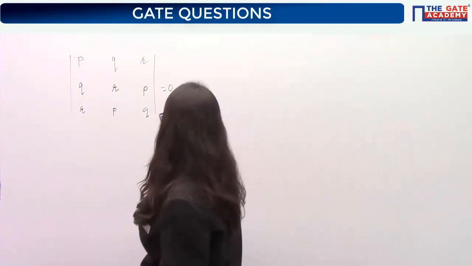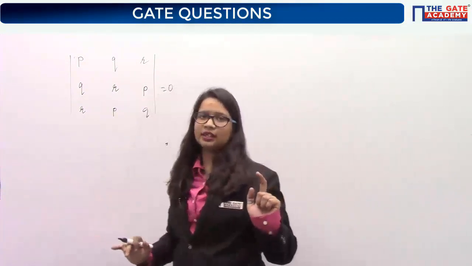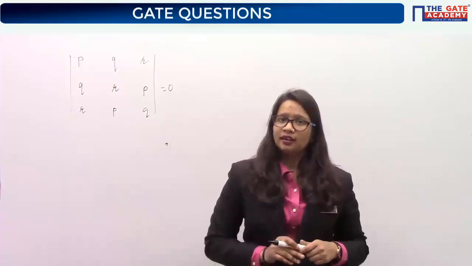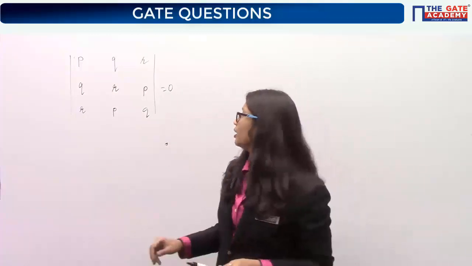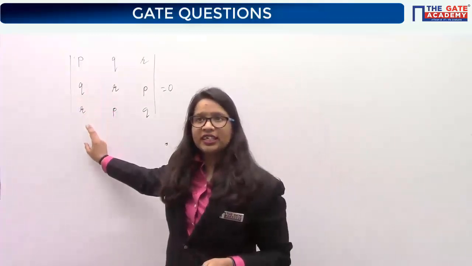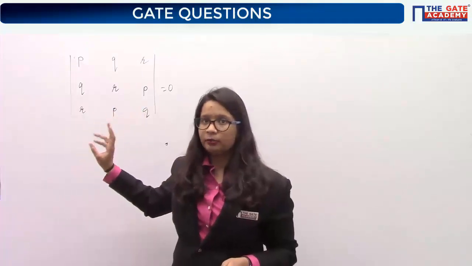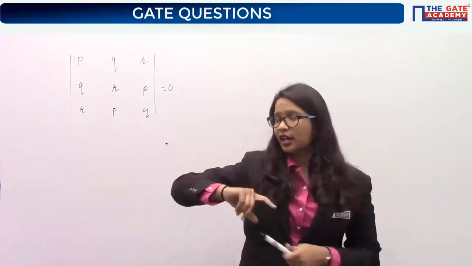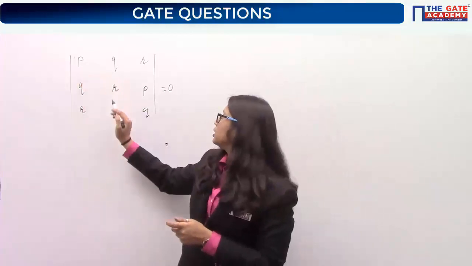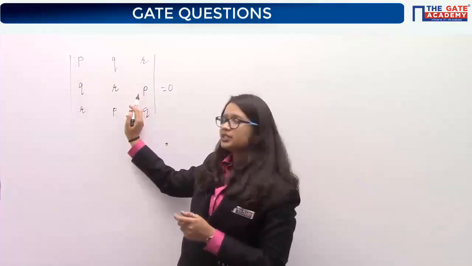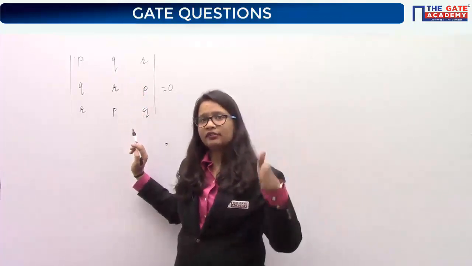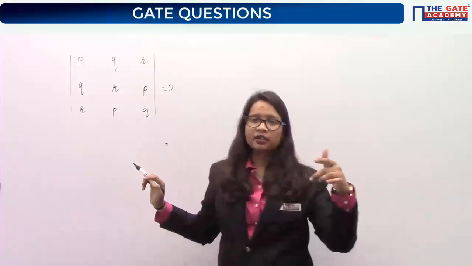Now solving this determinant is very, very easy. Have you seen this kind of determinant somewhere else? We saw it in the previous class: it's a special type of determinant where the elements of each column are the same, just their order is interchanged. Like here P is coming first, here P is coming last, here P is coming second. Each column has the same elements but in a different order.